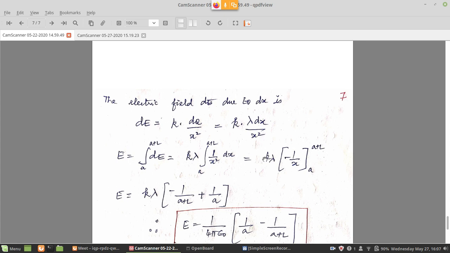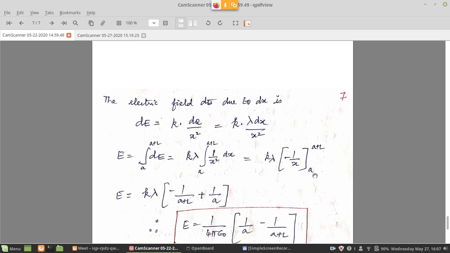K lambda is outside. Now to minus 1 by x you have to apply the two limits, a plus L and a. Integration, I think you are all familiar, upper limit minus lower limit you have to do when you want to apply the limits. So k lambda into minus 1 by a plus L minus 1 by a.